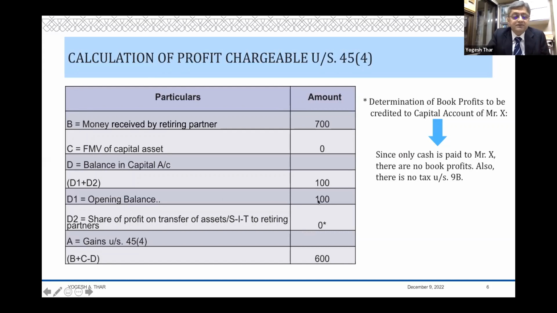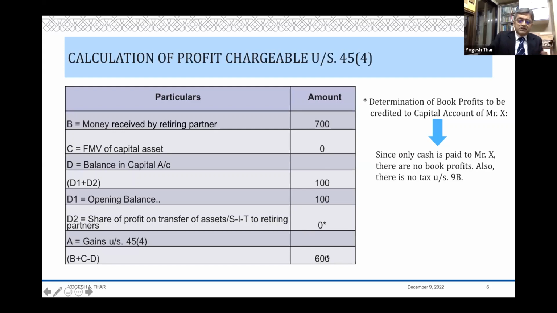D1 is that opening balance of 100. D2 is nothing but the share of profit on transfer of the asset or stock in trade to the retiring partner, which is that 9B profit, which in our case is 0. And that B plus C minus D actually gives you the capital gains under 45(4), which in this example is 700 minus 100, which is 600.